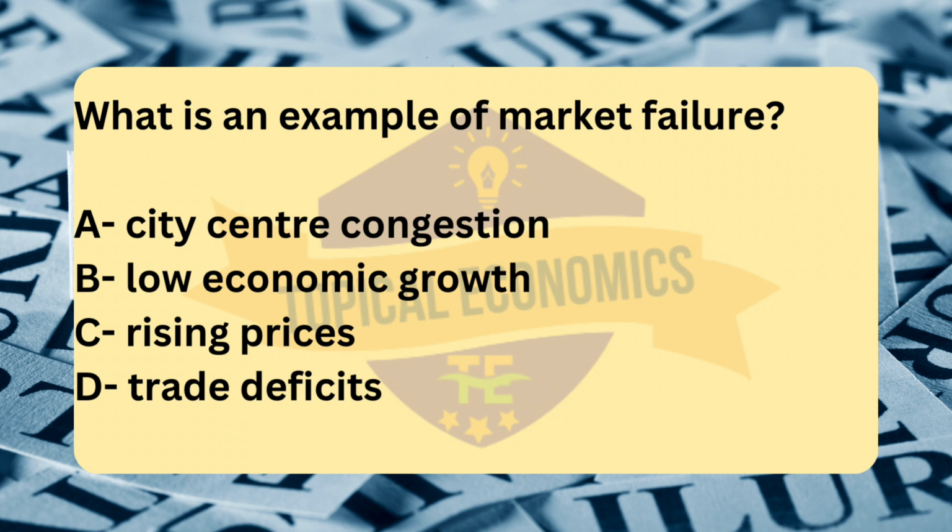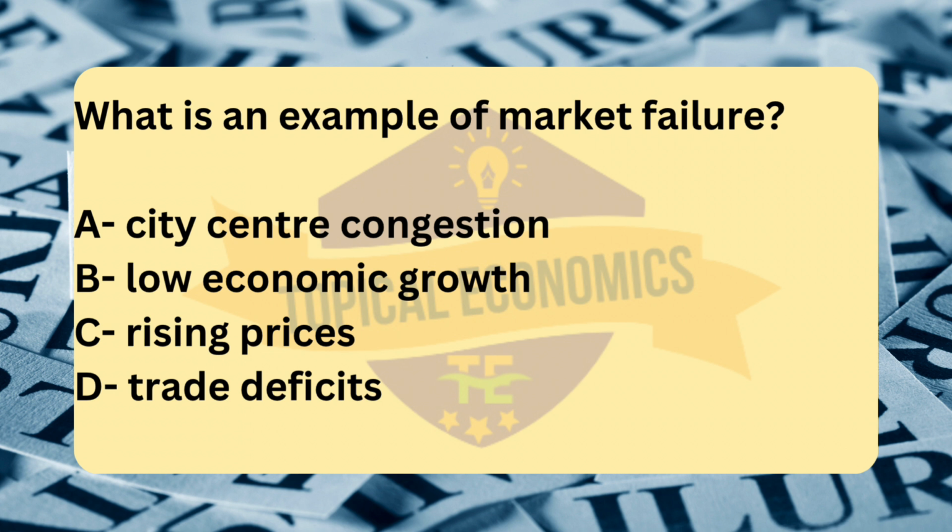The correct answer for this question is option A, city center congestion. Market failure occurs when the allocation of goods and services by a free market is not efficient, meaning that resources are not distributed optimally to meet society's needs or well-being. City center congestion is a classic example of market failure because it arises when individual decisions, such as driving a car, lead to negative externalities that affect others in society, but the costs are not reflected in the prices or decisions of the drivers. In the case of city center congestion, too many people drive at the same time and place, which leads to overuse of a limited resource, the road network.